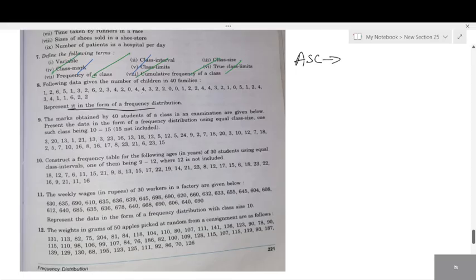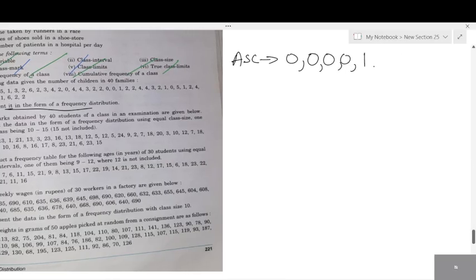Ascending. Tell me what's the least number we have? 0. Even if it is repeated. I'll solve the 8th question, the 9th question you will have to do. From the 10th we'll continue in the evening. Even if it is repeated, you have to write it. How many times is 0 repeated? 4, right? 1, 2, 3, 4. Next, how many times is 1 repeated? 7. You have to write it like this, 7 times. Next, after that, what is there, students? 2, right? We have 2.